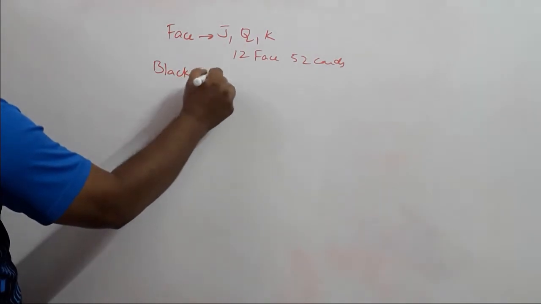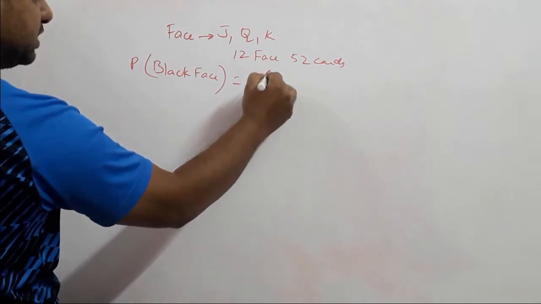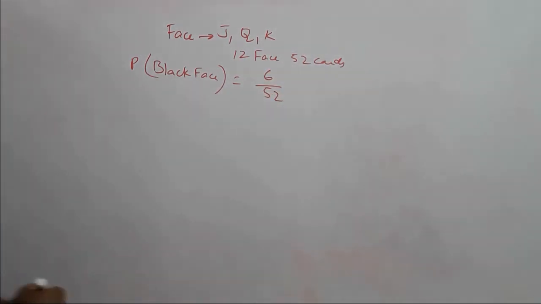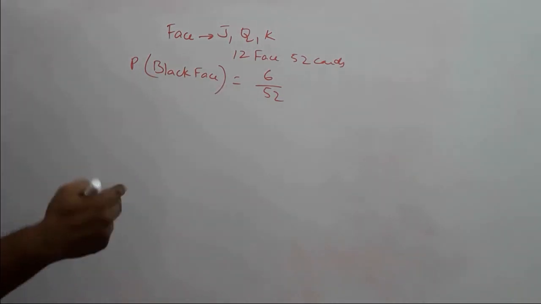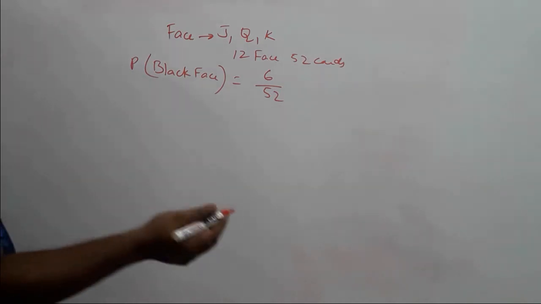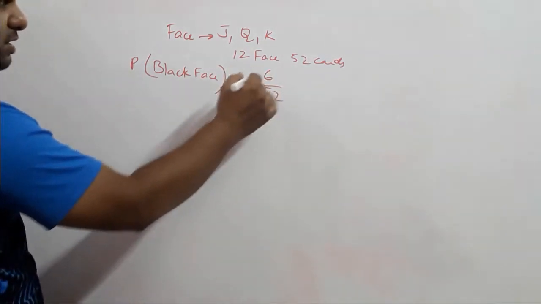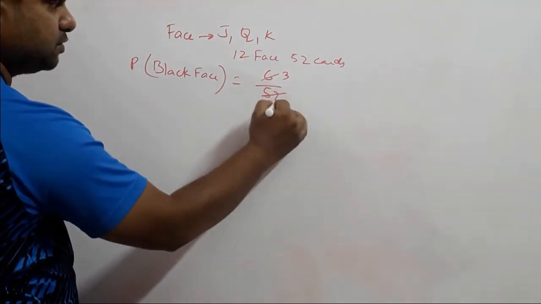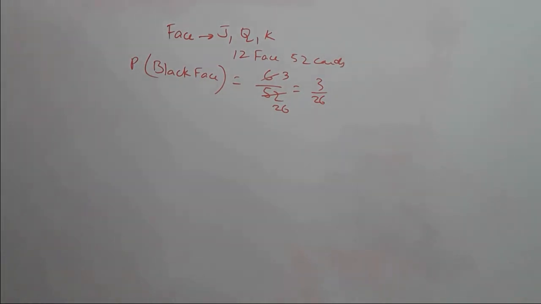So the probability will be 6 upon 52, because we are only looking for 2 sets, clubs, that is flowers, or spades. So there are 2 combinations possible, so a total of 6. 6 upon 52 is 3 upon 26, the probability of getting a black face card.